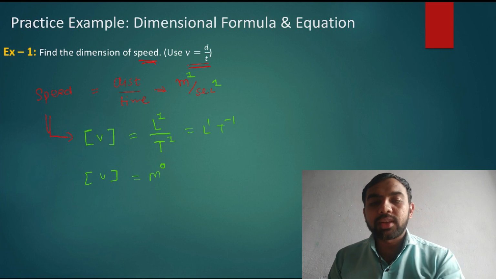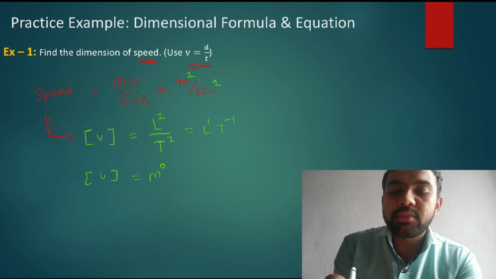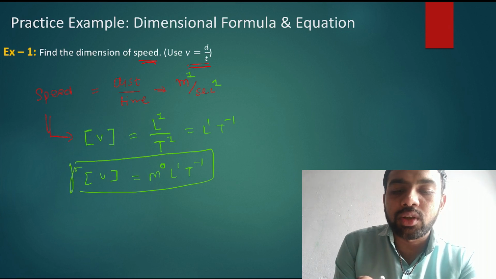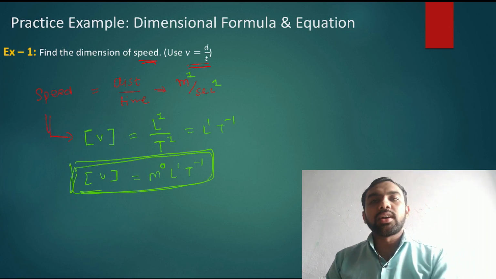If anything is not present in the equation, then its power is 0. So M0 L1 T-1. This is the dimension of a speed.